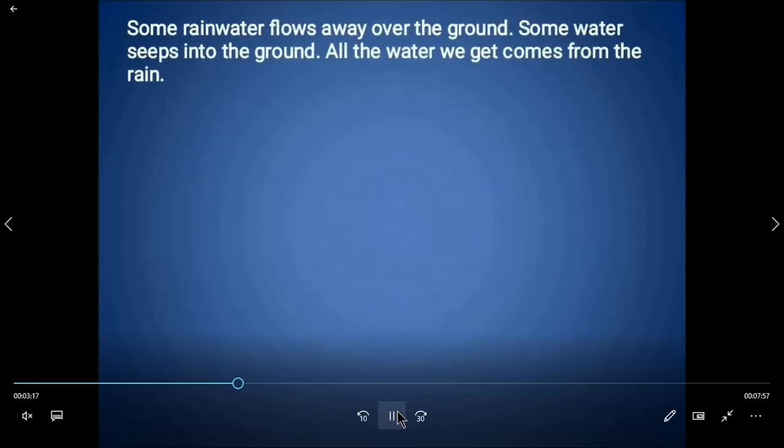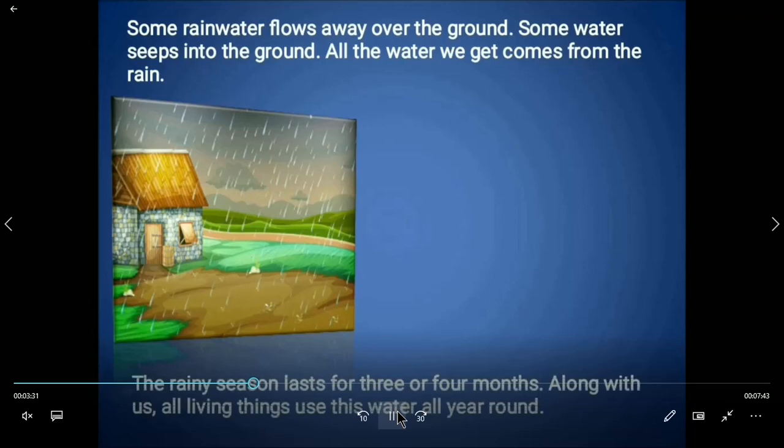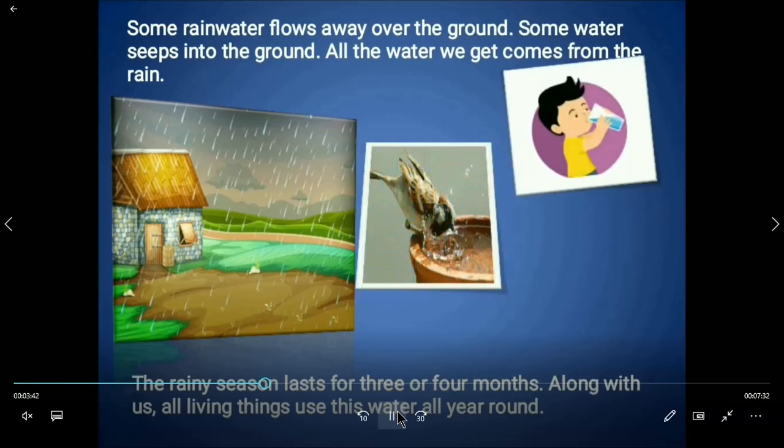Some rainwater flows away over the ground and some water seeps into the ground. All the water we get comes from the rain. The rainy season lasts for 3 or 4 months. Along with us, all living things use this water all the year round.